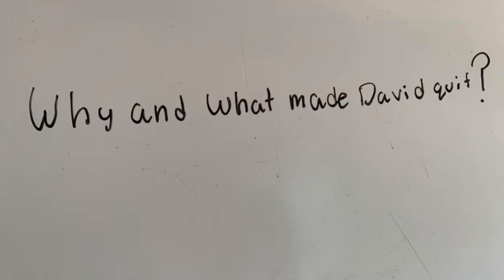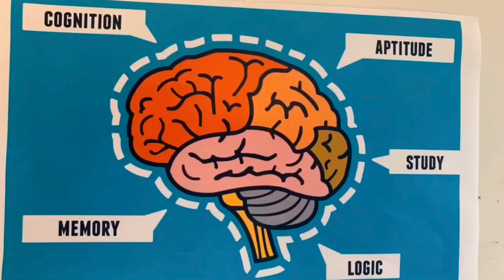Now we can answer the question, why and what made David quit? David made a logical decision to turn back from the Mount Everest peak. Thus, it is evident that David used his left hemisphere and used his cerebellum to make his decision.